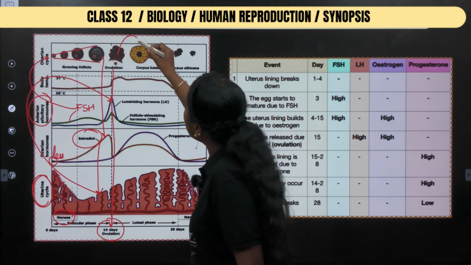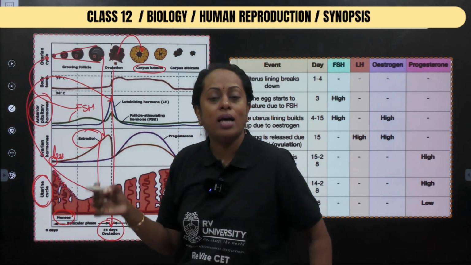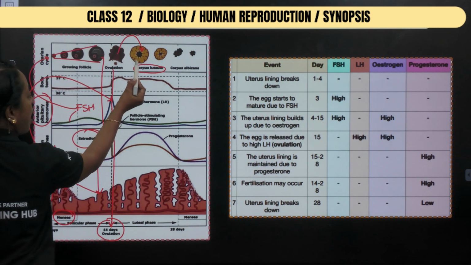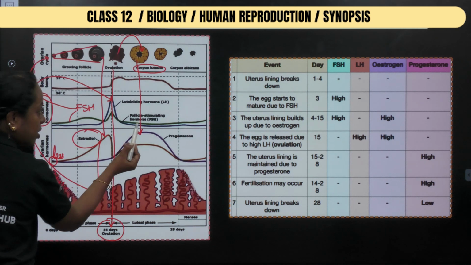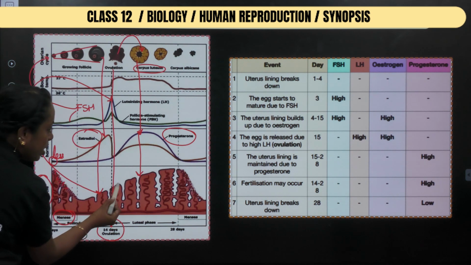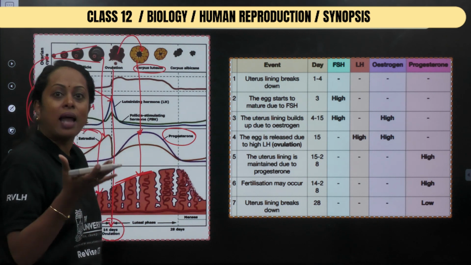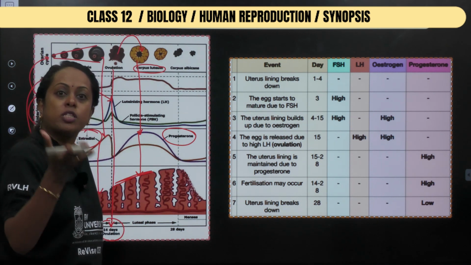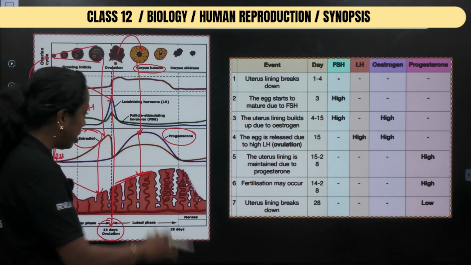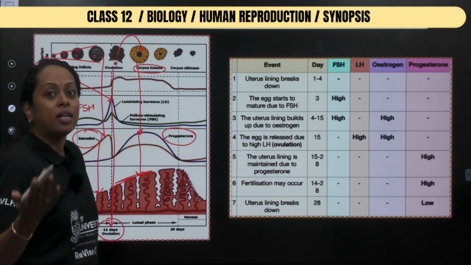After that, the ruptured Graafian follicle transformed into a yellow colored structure which is known as corpus luteum, and the corpus luteum now started to produce which hormone? Come down here, you can see there is an increase in what? Progesterone hormone. As the progesterone hormone started to increase, what happened to the wall of the endometrium? It becomes vascularized and also thick, making it ready. If a sperm comes and fertilizes the ovum, there will be a process called implantation, and the wall has to be retained for the next 280 days if there is fertilization.